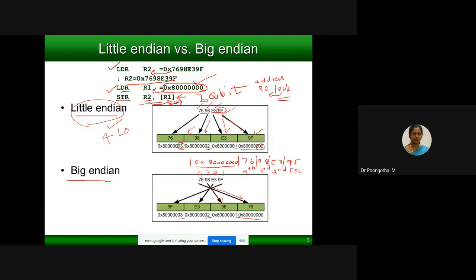For a 16-bit value, how many memory locations are needed? 2. For 8-bit data, how many memory locations? 1.